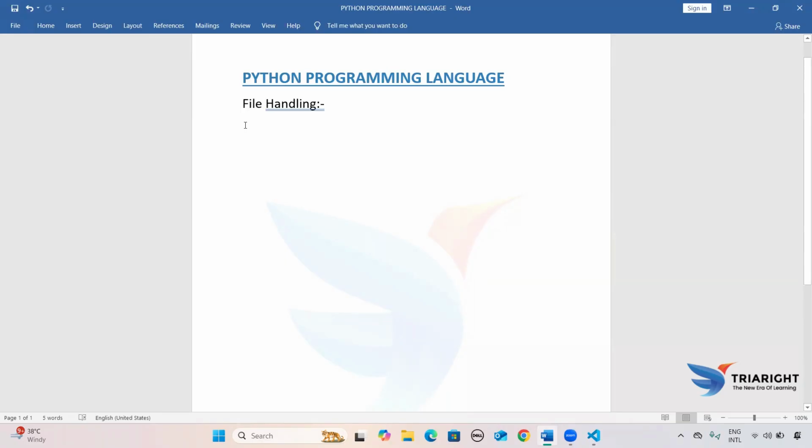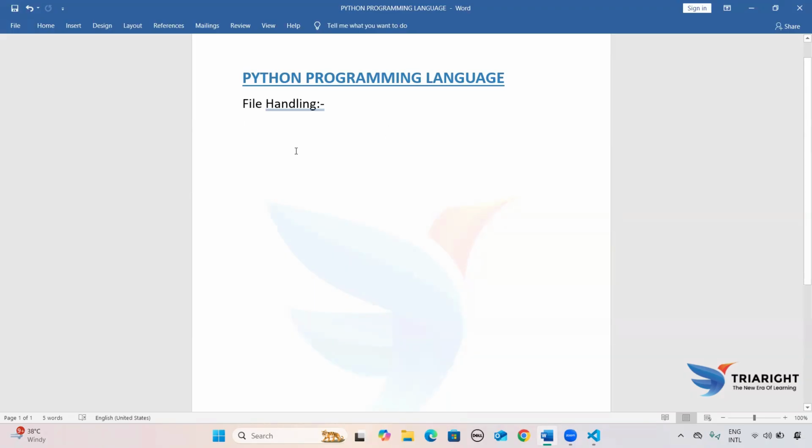This is called a text file. Examples of a text file are the Python file, .py, the PDF file, .pdf, and the doc file, the Word file, .docx. These are treated as text files.